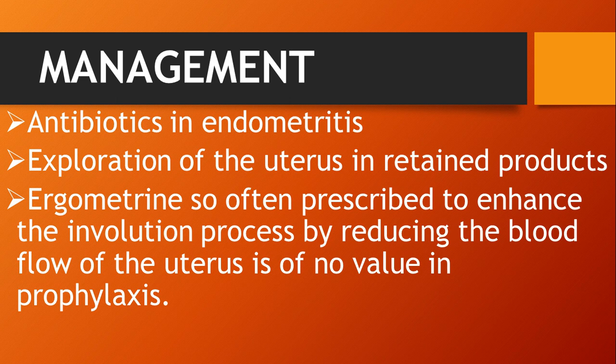The next is management. If we suspect any infection, such as endometritis, then antibiotics. Then next is exploration of the uterus if there are retained products. So for what are we doing exploration? Dilatation and curettage, and dilatation and evacuation. Then next is ergometrine, often prescribed to enhance the involution process by reducing the blood flow to the uterus, but it is of no value in prophylaxis.